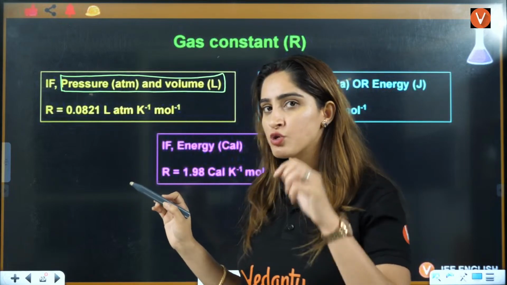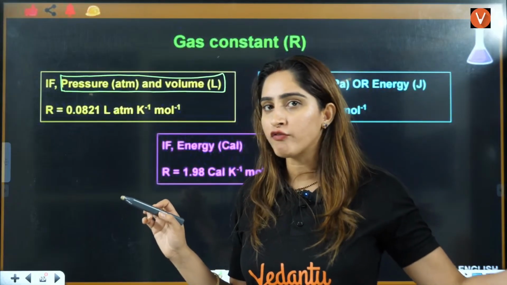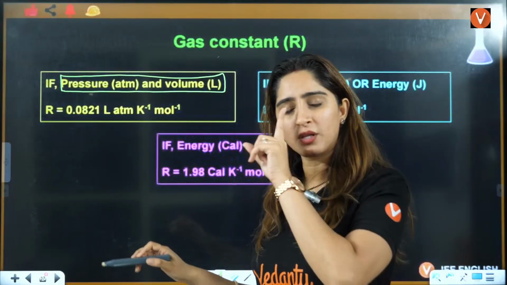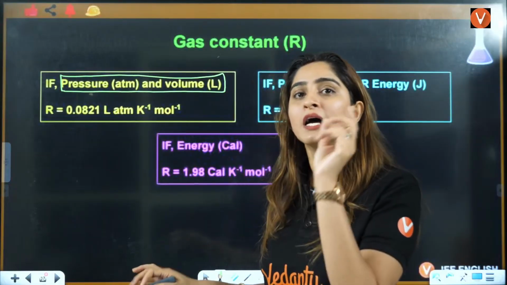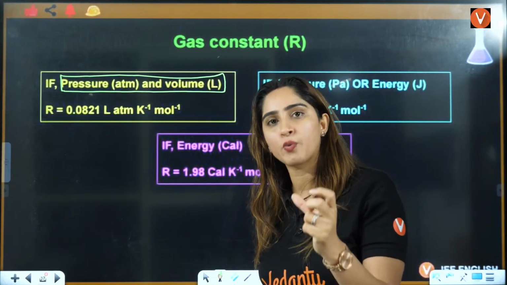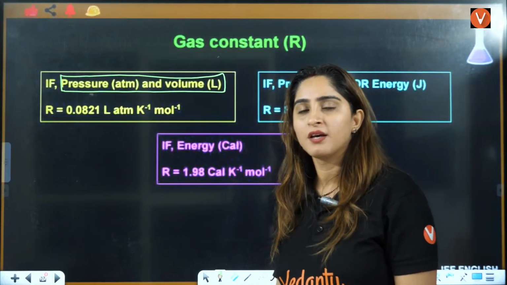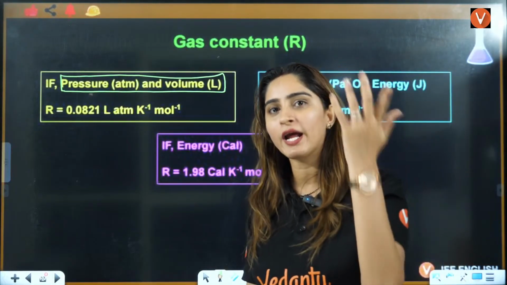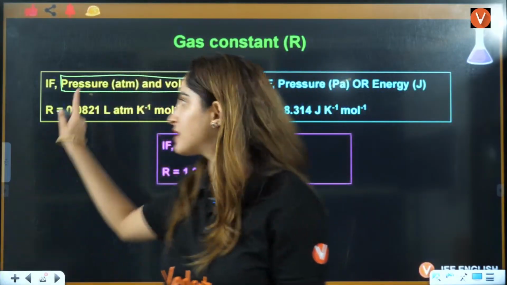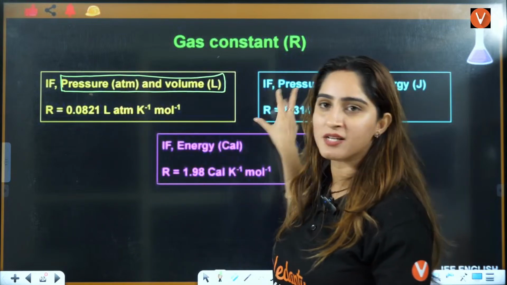For those students who have just stepped out of class 10, if pressure is in atmosphere and volumes are involved, the differentiating factor is volume. If you're talking about volume in the question, the R will be 0.0821, right? When you do the practice, that will be in your head. In some chapters the R value is this, in some chapters the R value is this.